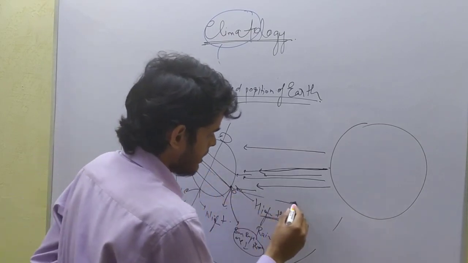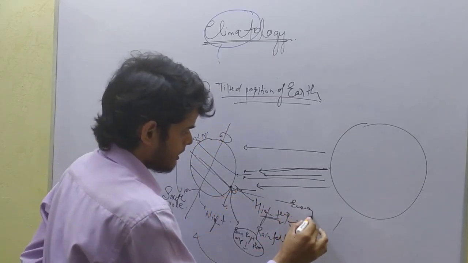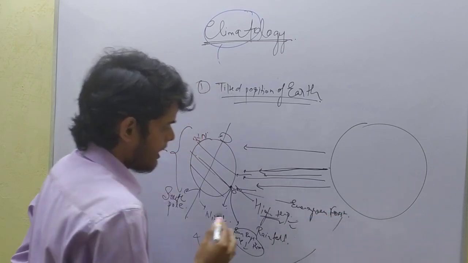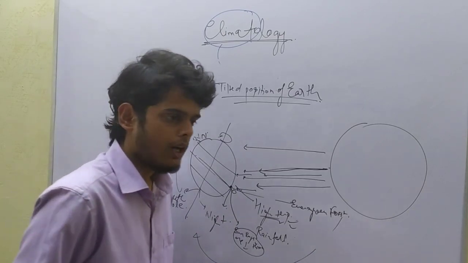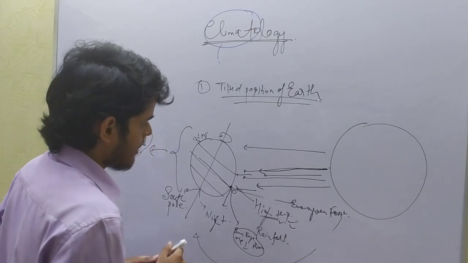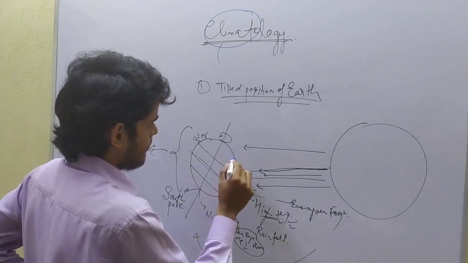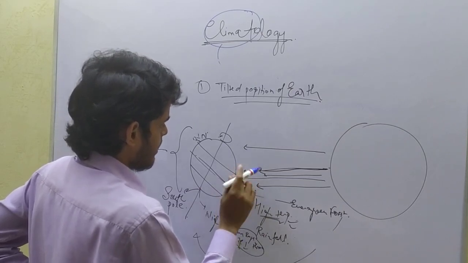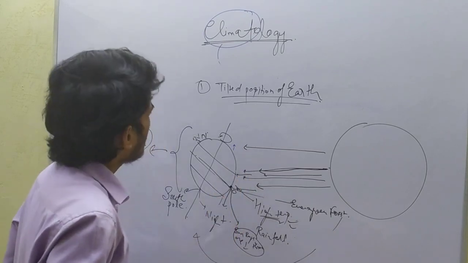So here evergreen forests are found, and a completely different temperature, a completely different environment or weather conditions are found in the equatorial region than that of the Tropic of Cancer, or the upper latitudes region.